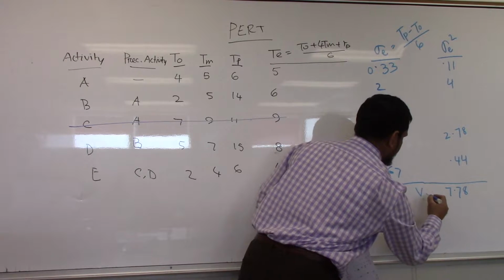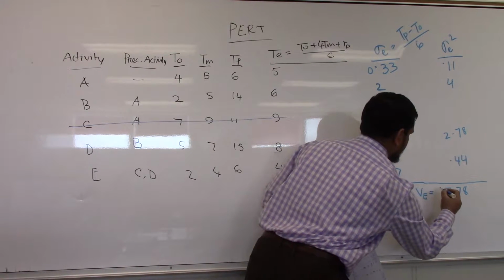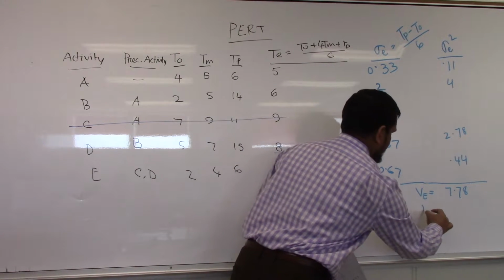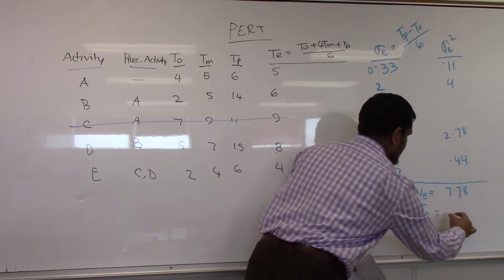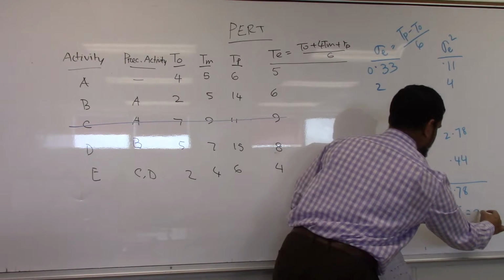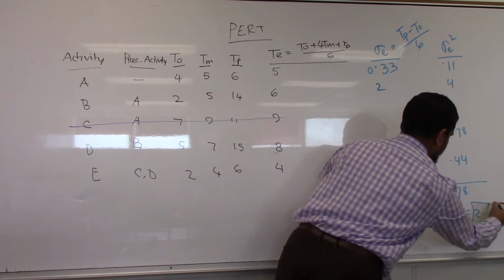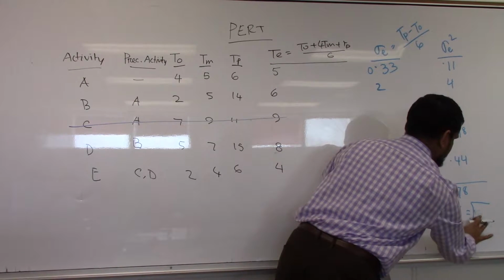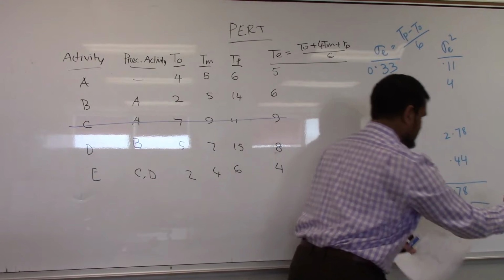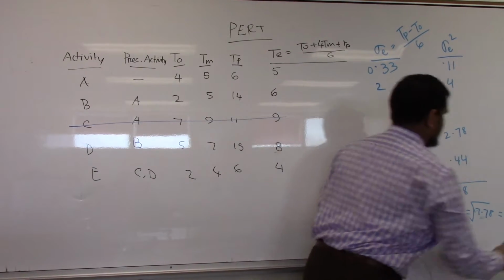So VE is the summation. Then SE is the square root of this. That means to write down the whole thing first: 7.78, equal 2.7.